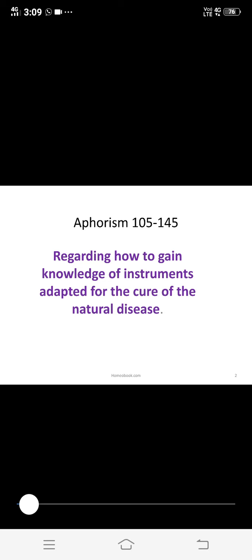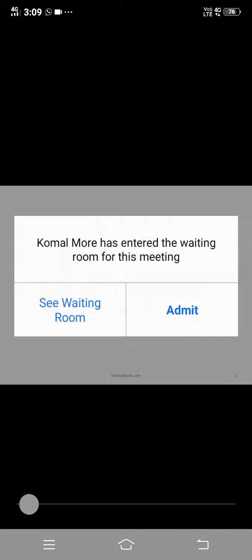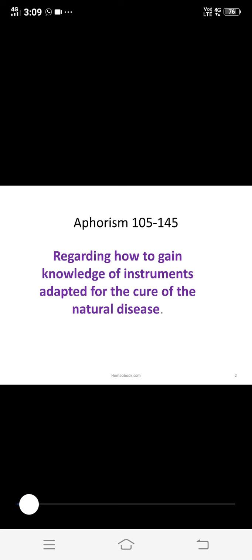The huge number of aphorisms, that is near about 40 aphorisms, are related to the drug proving. Then aphorisms 105 to 145 are regarding how to gain the knowledge of instrument adapted for the cure of the natural diseases. Knowledge of instruments means the instrument refers to the word medicines, that is, knowledge of medicines adapted for the cure of natural disease.